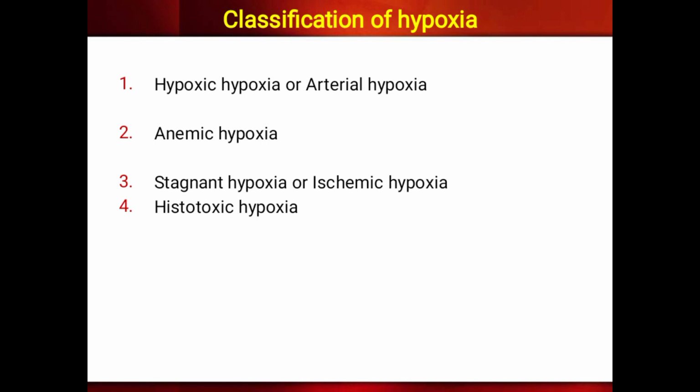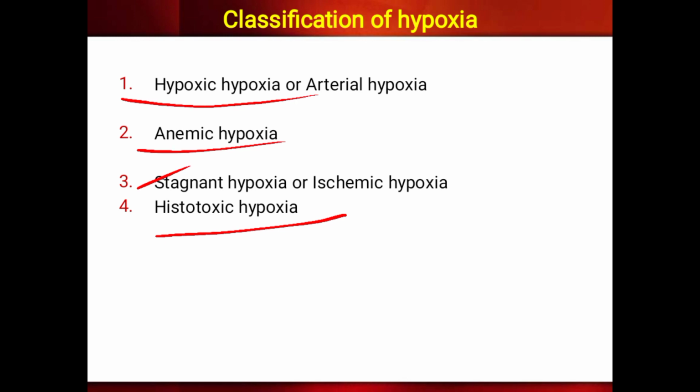So we will see the classification of hypoxia. Hypoxia may be classified into four: hypoxic hypoxia, anemic hypoxia, stagnant hypoxia and histotoxic hypoxia.